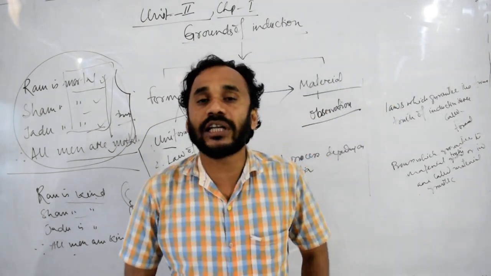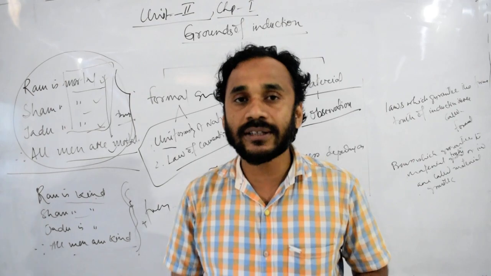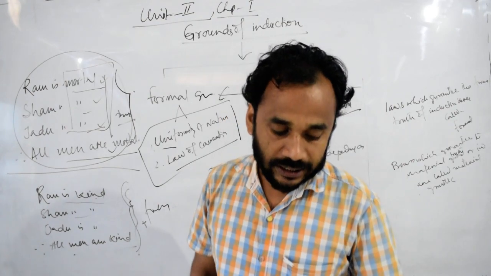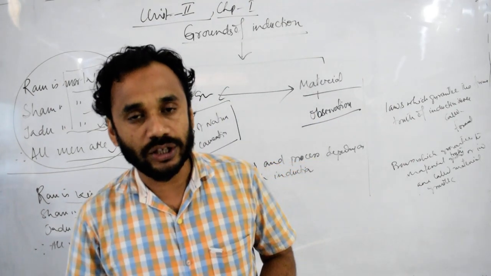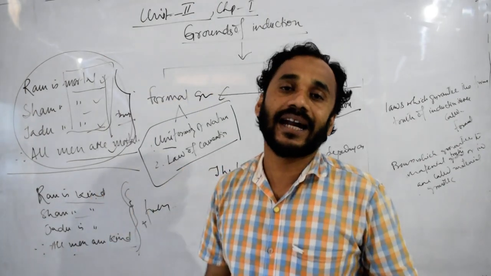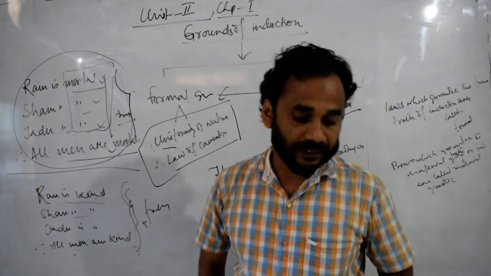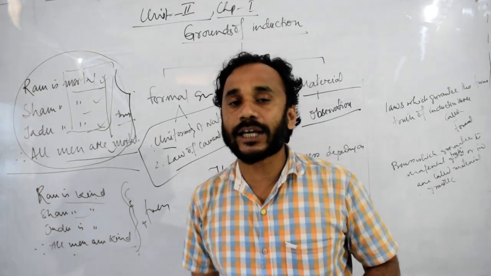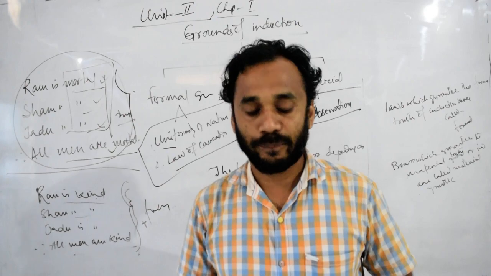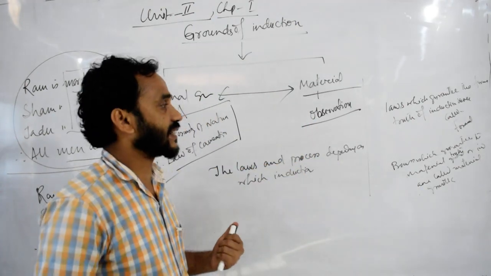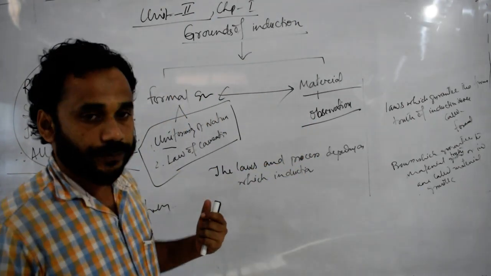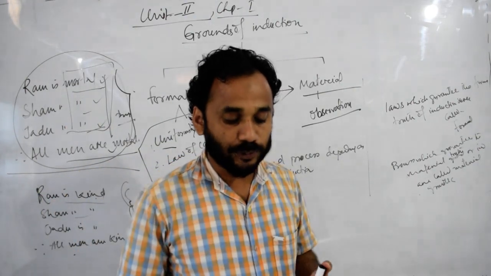Again, deduction aims only at formal truth, but induction aims at both formal and material truth, and that must conform to the actual state of things. So, induction seeks to establish a general real proposition.